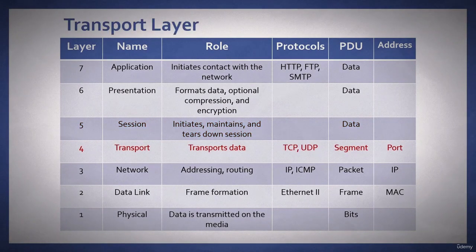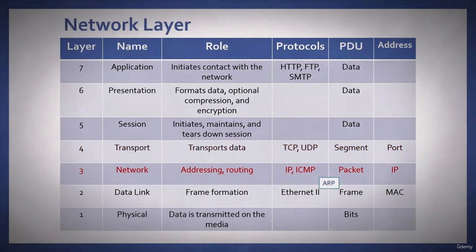Now, when we go to the transport layer, this is where we start the encapsulation process. The transport layer is responsible for transporting data. Depending on how you need it transported, you might choose a connection-oriented protocol such as TCP or connection-less protocols such as UDP. The protocol data unit at this point is a segment, and at this point we need a port address. We need the source and destination port address, which will logically associate with an appropriate application.